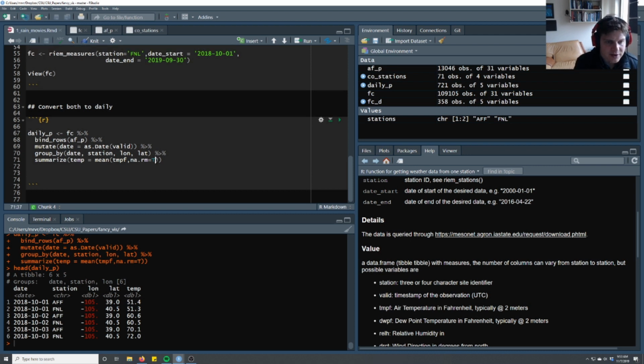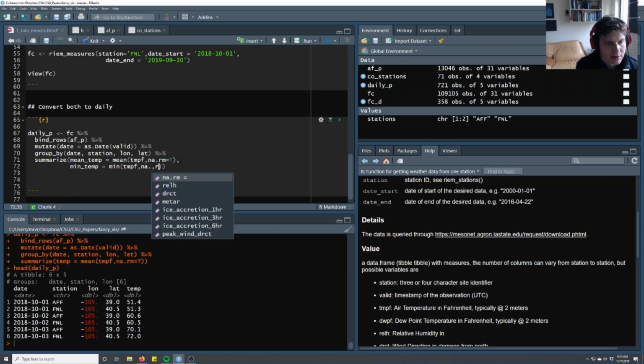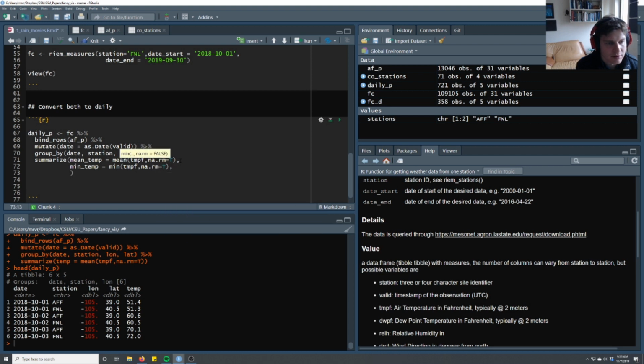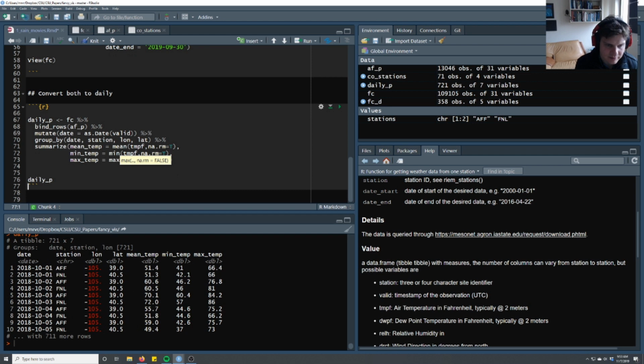And you know what? Let's go ahead and make this data a little more interesting, and we'll do mean, min, and max just to see if they have different mins and maxes. And then max temp. Okay. So now our daily P data looks like this, and we have some different data. We can see the sort of range of temperature values. Okay, and so now we have our data in the proper format.